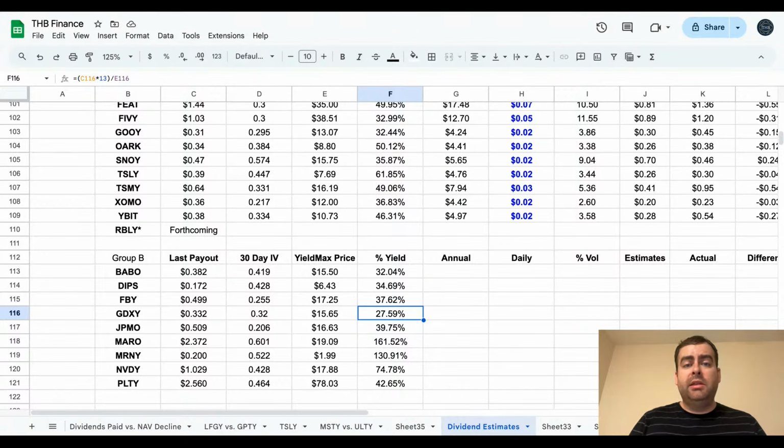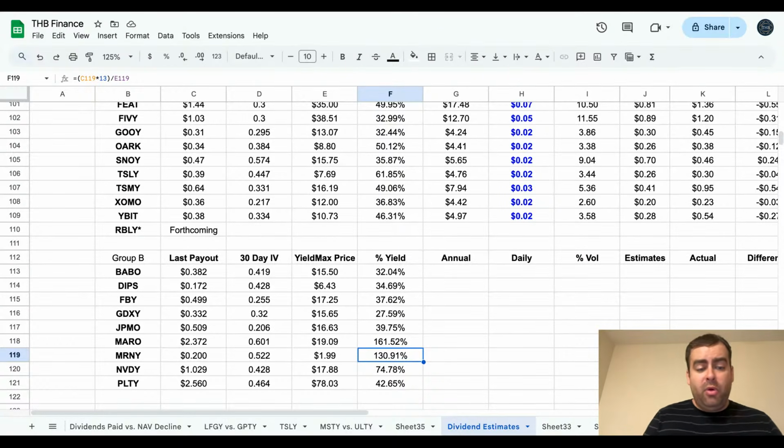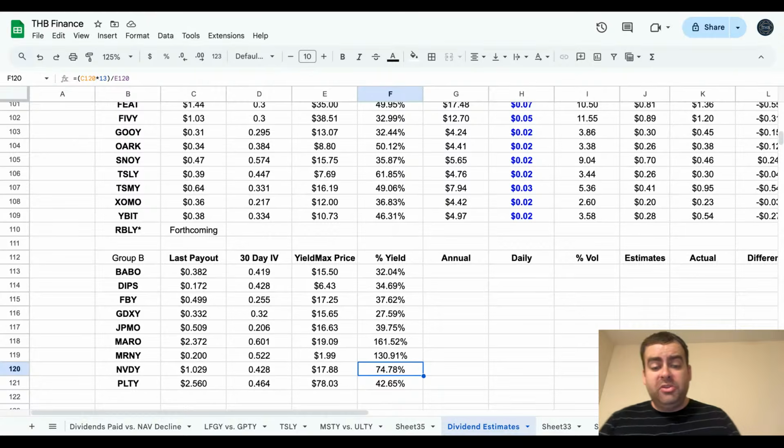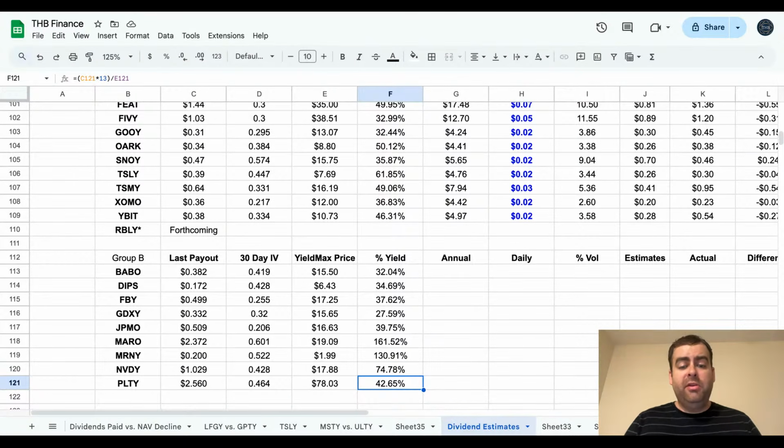Because we've got obviously Palantir, that's our biggest one. 40% for JPMO, 161% for MARO. There's a lot of MARO on that one. 130.91% for MRNY, but look how low it is. This is what I call a dividend trap because it's $2 a share. A lot of people are going to buy this for the yield, but I certainly wouldn't recommend that. NVDY, almost 75%, and then PLTY, 42.65%. So that's a respectable yield, I would say.